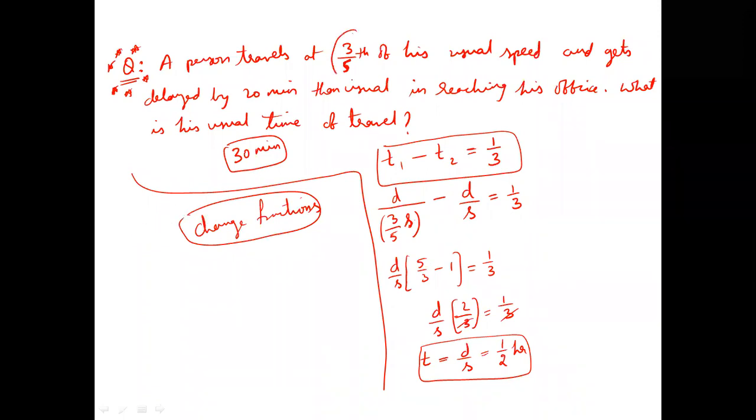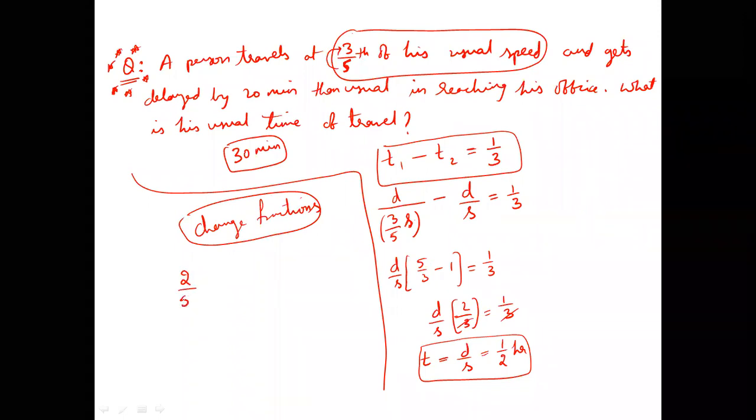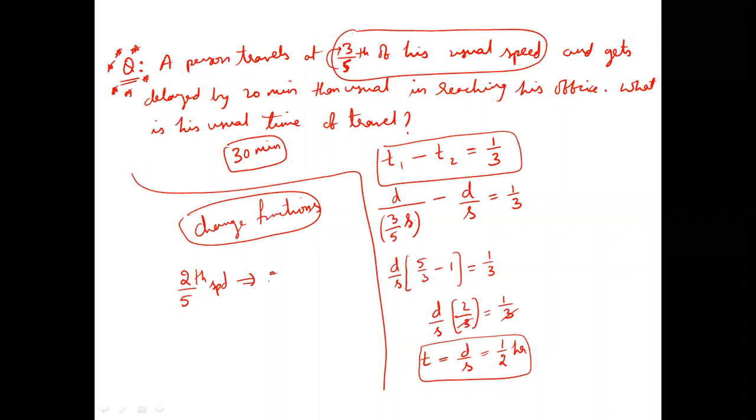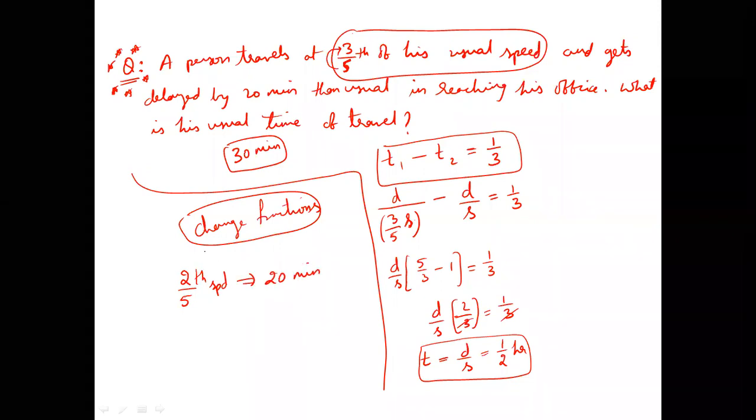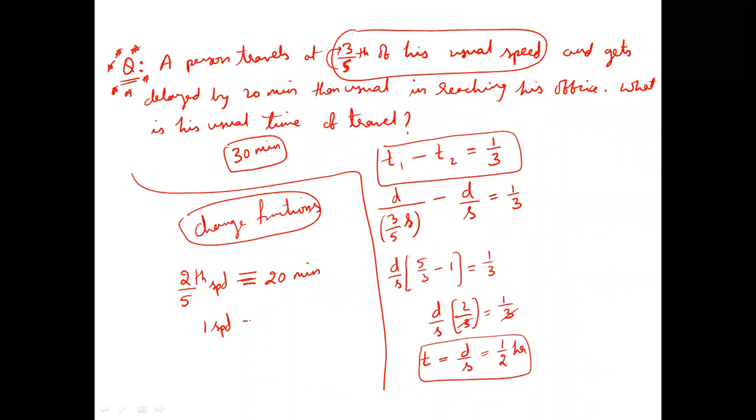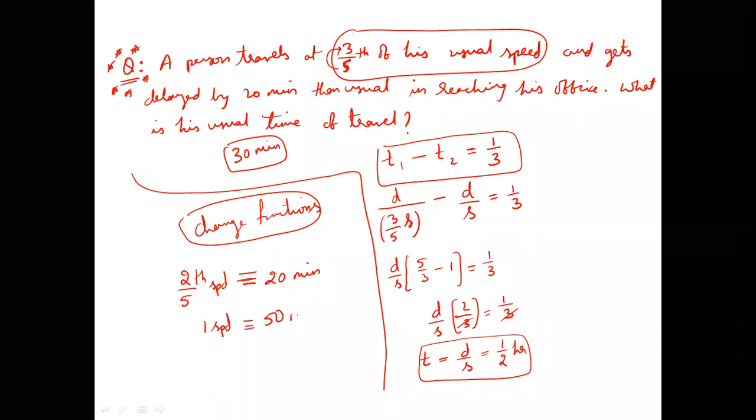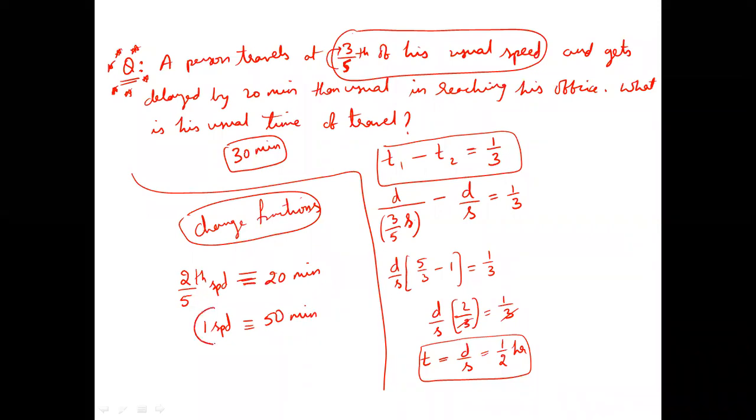Now, 3 by 5th of usual speed means instead of 5 parts, he's using only 3 parts. That means he is decreasing his speed by 2 by 5. So 2/5 speed decreased, he is causing a delay of 20 minutes. Mathematically, 2/5 speed is equivalent to 20 minutes. Total speed today is equivalent to 5 by 2 times 20, which is 50 minutes. That means if he travels with today's full speed, he takes 50 minutes of full time.